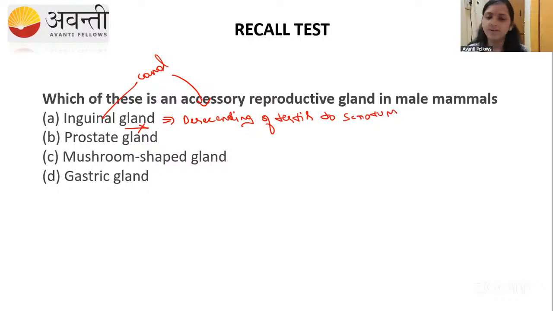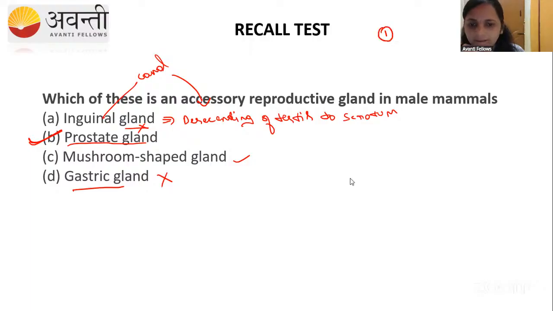scrotum, right? If it is not descended, we studied about one condition, not a disorder or disease, that condition is called cryptorchidism, right? Then coming to the mushroom gland, it is present in the cockroach. We studied that. Then gastric gland, no, right? So which is the correct answer? Prostate gland. Gastric gland is related to the digestive system, right? The correct answer is prostate gland. Okay, so which are the three types of accessory glands we studied?